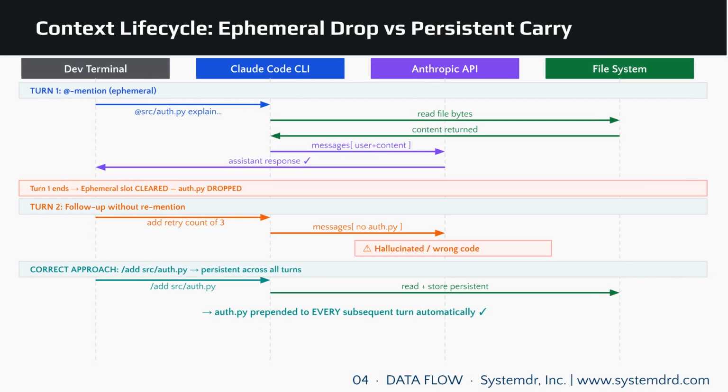Tracing the ephemeral path. Turn 1, @mention reads the file, the API explains it correctly, and the file is dropped. Turn 2, a follow-up request has no file context, leading to wrong code. The correct persistent path: add the file first. It is then stored in the persistent context, automatically prepended to every subsequent turn, ensuring consistent access for multi-turn edits.